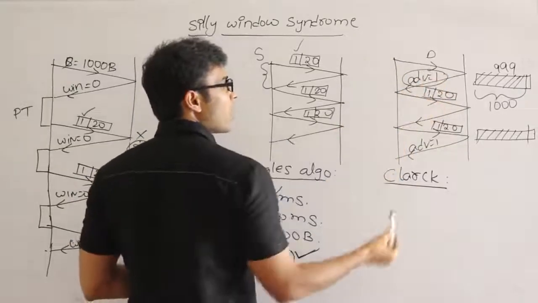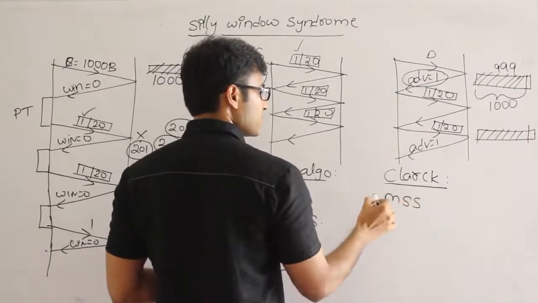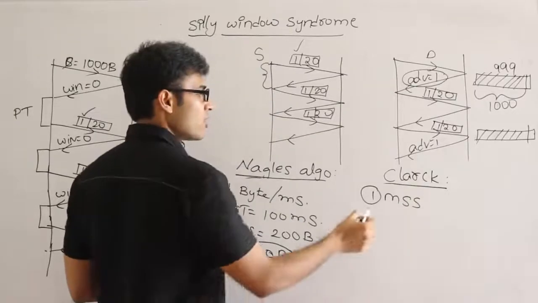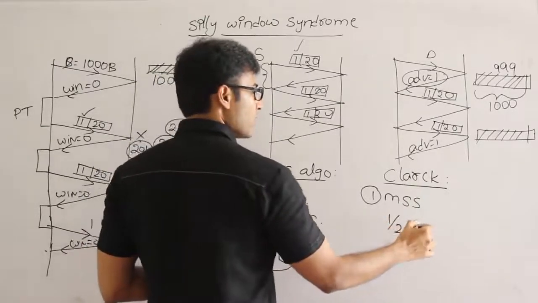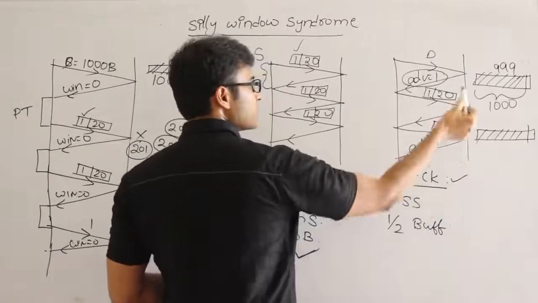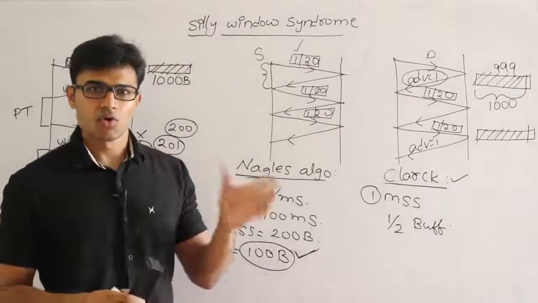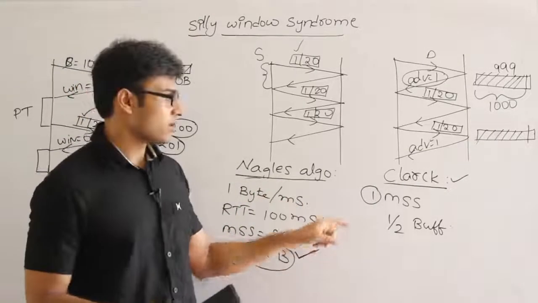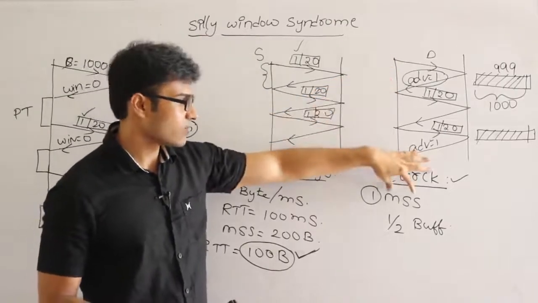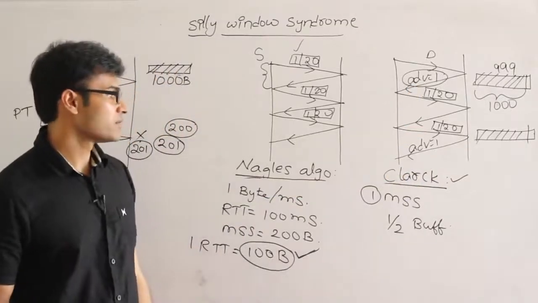It should wait until at least 1 MSS, one maximum segment size, gets freed there, or at least half of the buffer. So Clark's algorithm says that the receiver should not advertise 1. Whenever it has to advertise 1, it should hold on and not send any packet. It should wait until it gets a size of 1 MSS or half the size of the buffer.